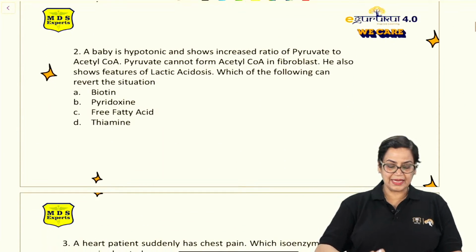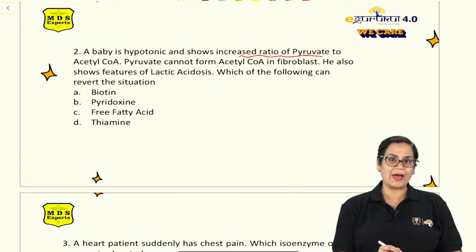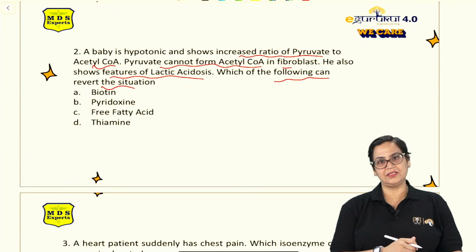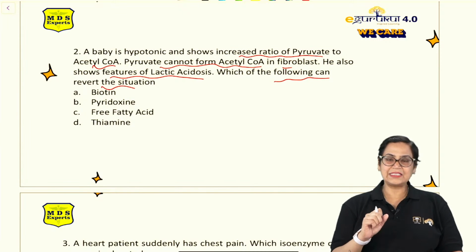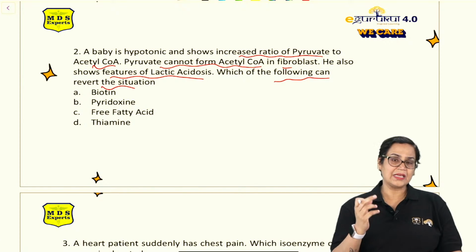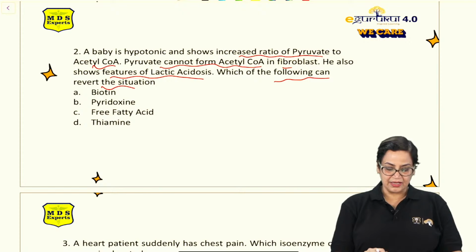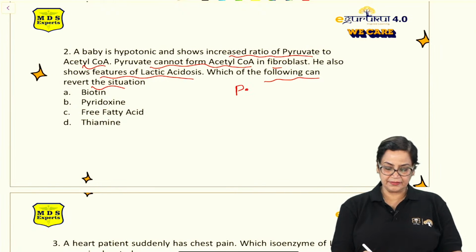Moving on to the second question. A baby is hypotonic and shows increased ratio of pyruvate to acetyl coenzyme A. Pyruvate cannot form acetyl coenzyme A in the fibroblasts. He also shows feature of lactic acidosis. So which of the following can revert the situation? Now again, when this type of question is asked, we have to focus on the reaction. What is the reaction being catalyzed here? If we see, the reaction is simply pyruvic acid is converted to acetyl coenzyme A.